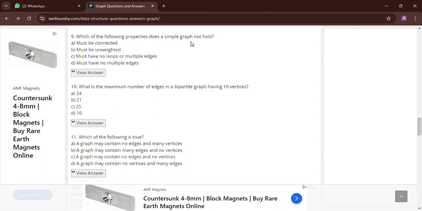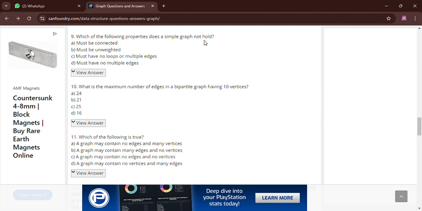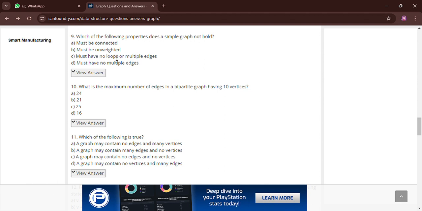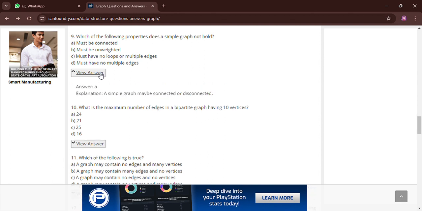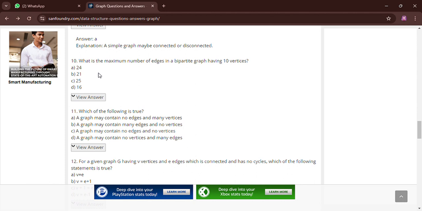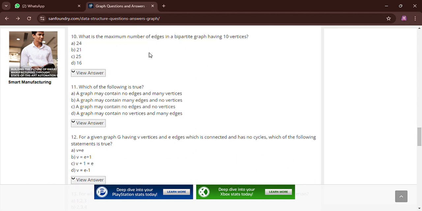Next question, which of the following property does a simple graph not hold? A simple graph means a graph which has zero edges and with one vertex. The options are: must be connected, must be unweighted, must have no loops, must have no multiple edges. So the answer will be "must be connected", because a simple graph does not have to be connected. So the answer will be A.